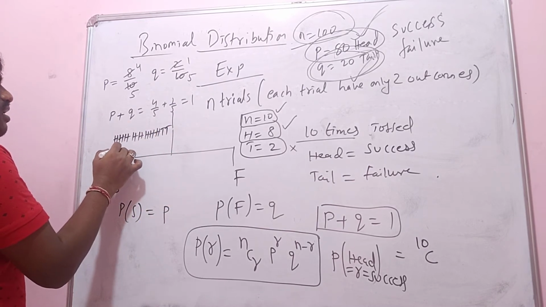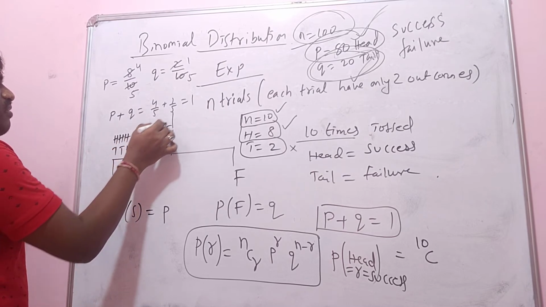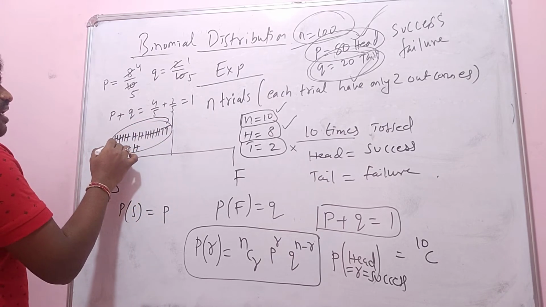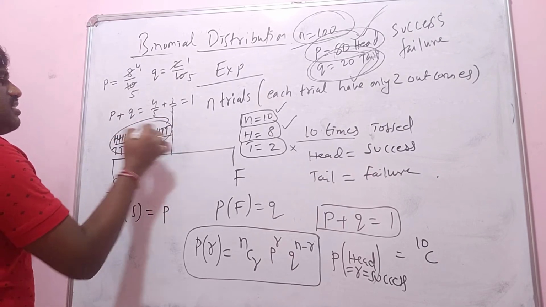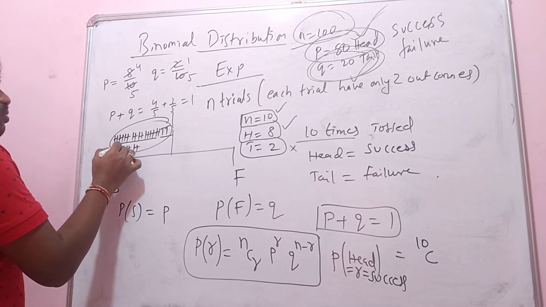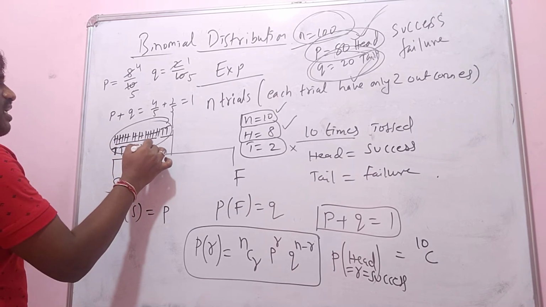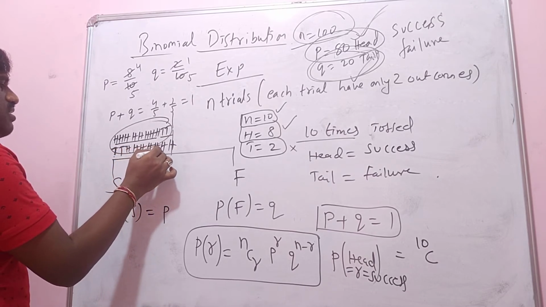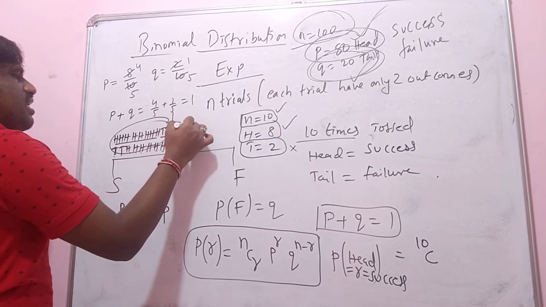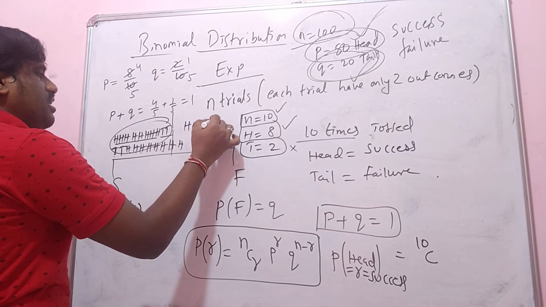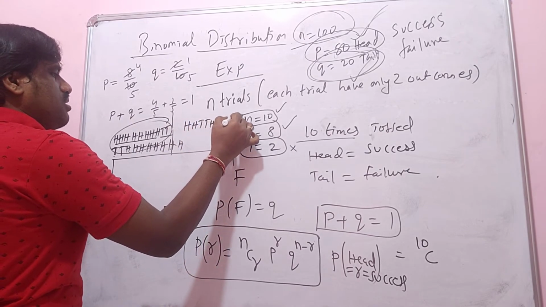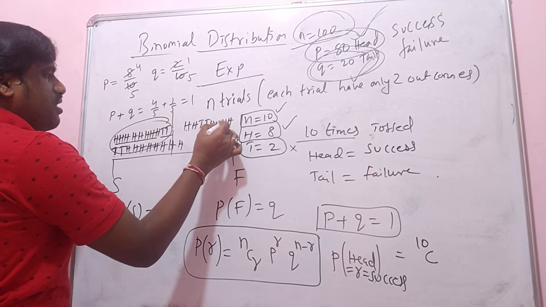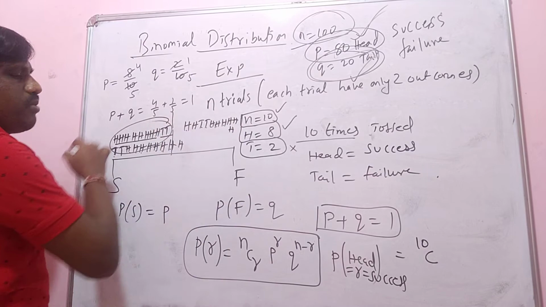I may get head, tail, then head. So if I want to count this, how many combinations will I get? Heads are 8 times and tails are 2 times. In the starting only tails I may get, then after that I will get heads. Otherwise I will get head, then tail, and then all the heads. So this is also possible, right? All 10 times should be there. All these possibilities are there.